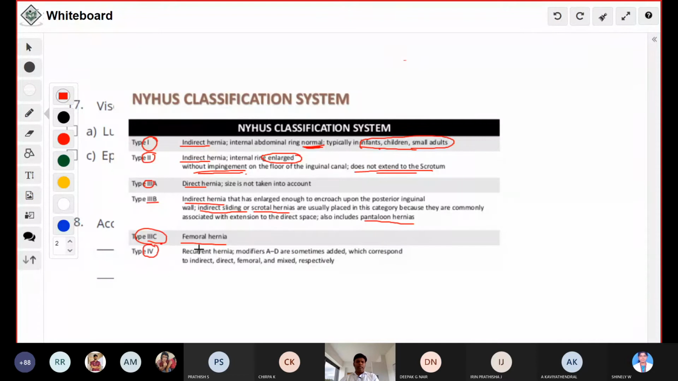Type 4 is recurrent hernia, and there also A to D is there. A means indirect, B direct, C femoral, and D mixed type combination. So this is the Nyhus classification. According to the Nyhus classification, femoral hernia is type 3C. Okay, go to the next question.